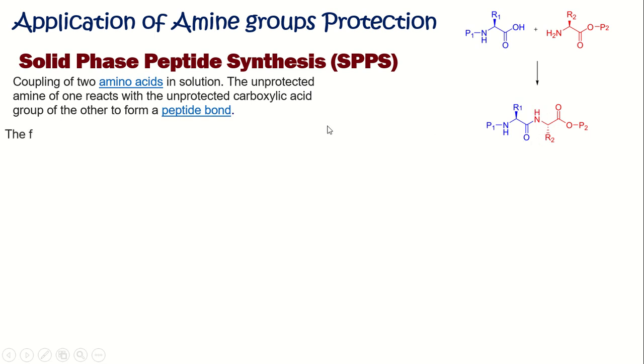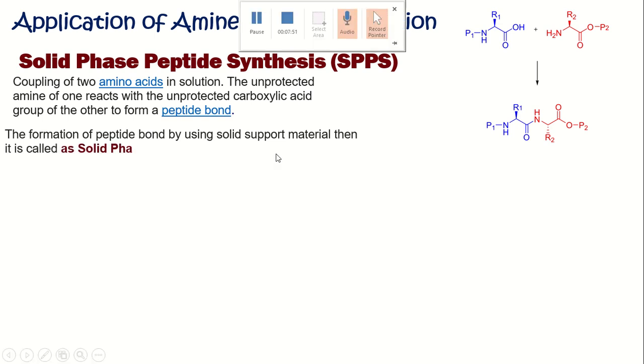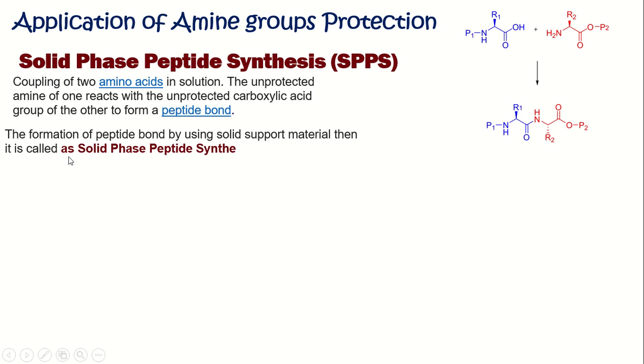Therefore, the formation of a peptide bond by using a solid support, generally resin, is called solid phase peptide synthesis, SPPS.